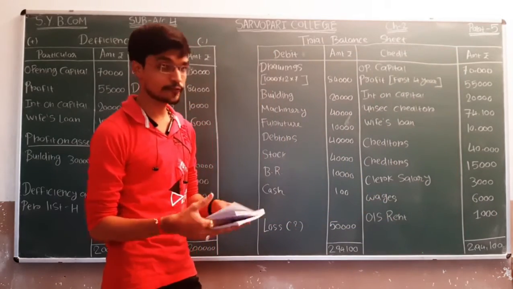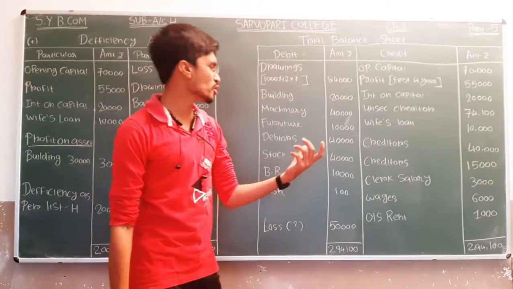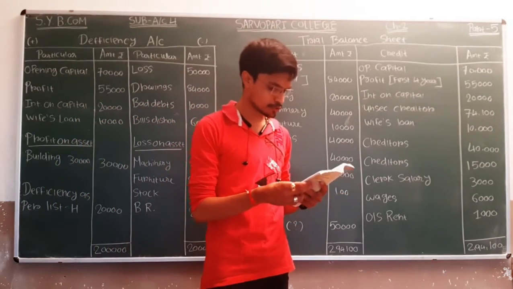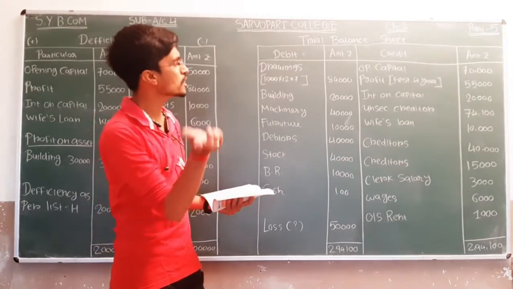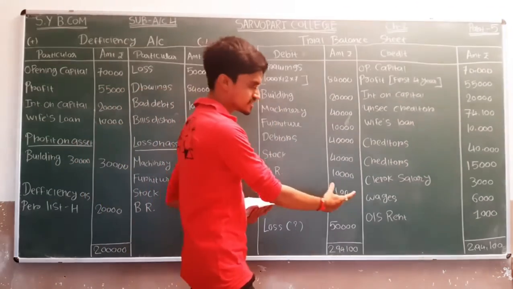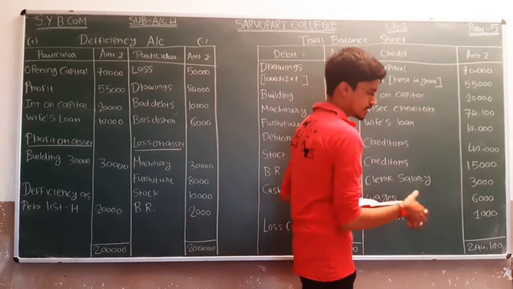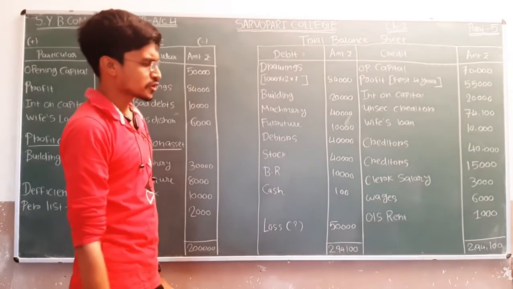In the last, if we have some outstandings, they are also shown on the credit side. So we have outstanding rent amounting to 1,000. So we also show on the credit side of the trial balance sheet outstanding rent, and the amount is 1,000. Okay. So in this way we are getting a total